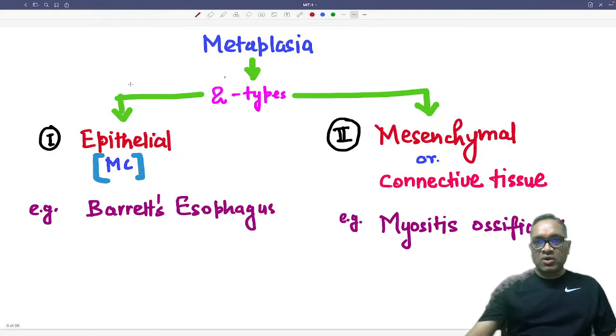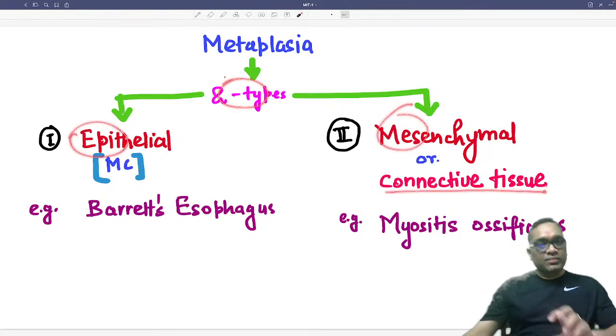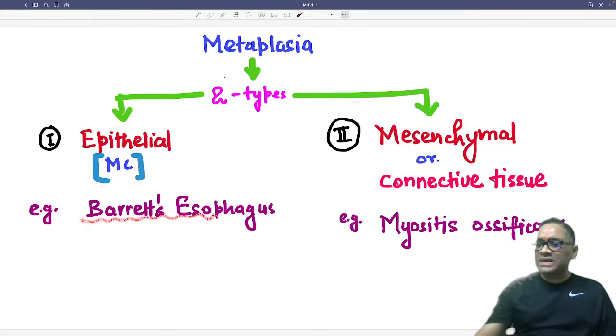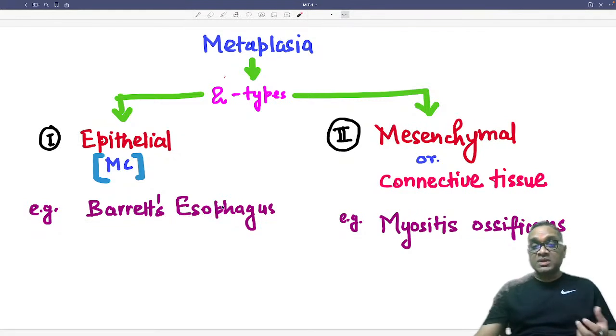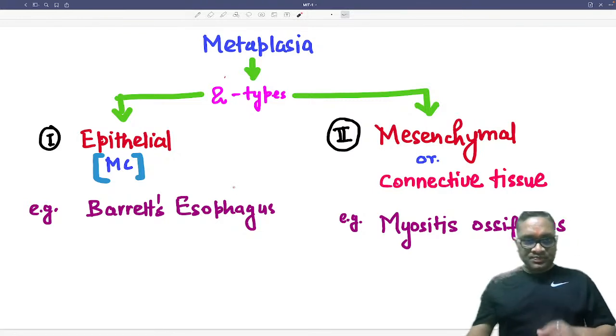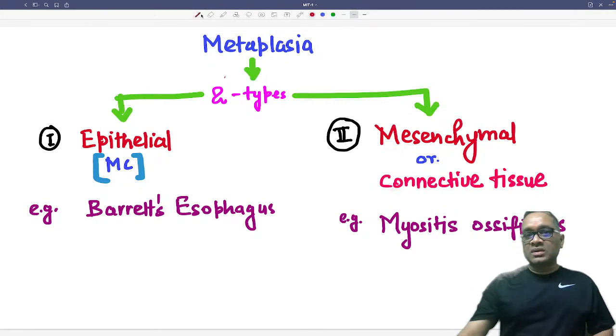That is why we broadly classify metaplasia into two types, epithelial type and mesenchymal or connective tissue type. Which is more common? Epithelial type is more common, and its examples are Barrett's esophagus and squamous metaplasia of the respiratory tract. Mesenchymal metaplasia was an earlier exam question: myositis ossificans.